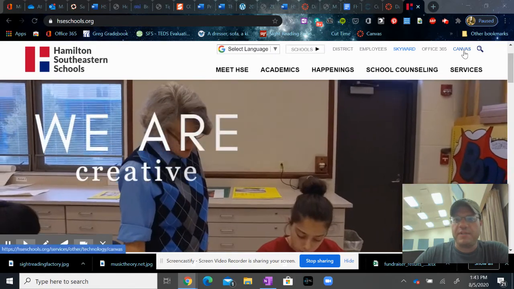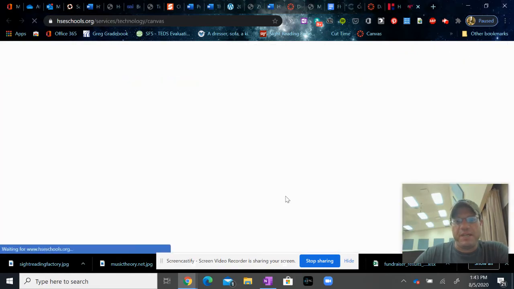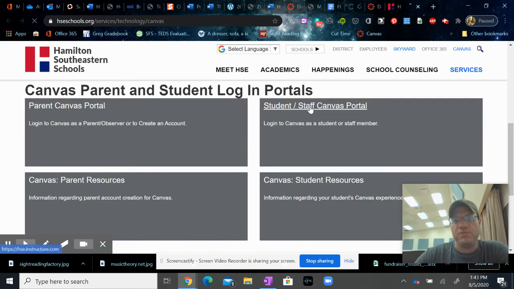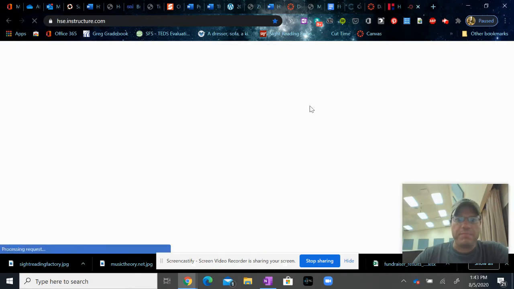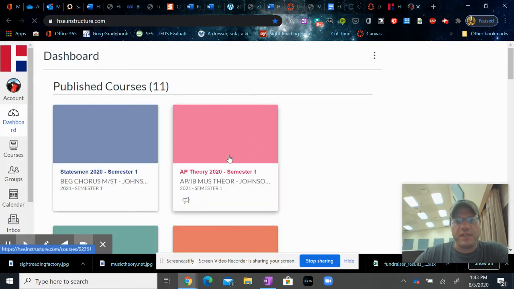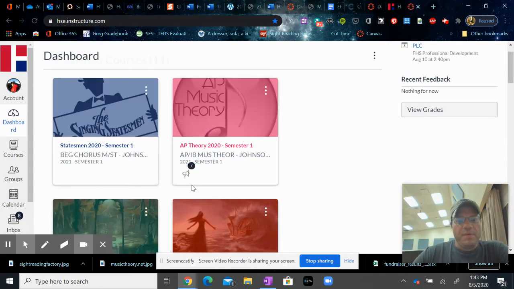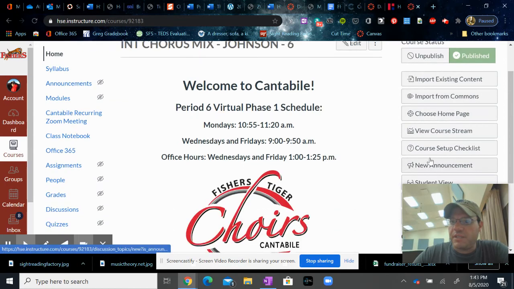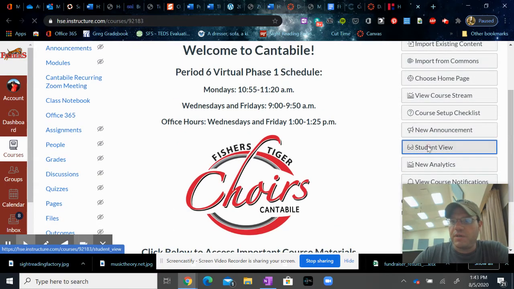Just click on Canvas, and then it will take you to a page where you just have to choose Student and Staff Portal, and that will take you to your login page. Once you log in, you'll see all of your classes published here. So for us, we'll go down here to Cantabile 2020 semester 1. And when you click on that, I'll put it here in student view, so that on my screen, it's going to look exactly the way it will look when you log in.